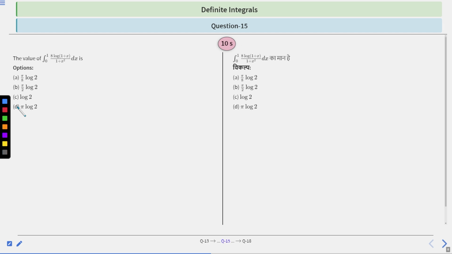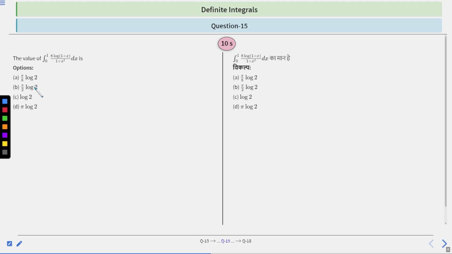Now see, let's move to the next question, question number 15, which says the value of integration from 0 to 1, 8 log of 1 plus x upon 1 plus x squared dx is. Okay, so see, by observing the question, what can you see? The hint of this question is you can do some simplification.